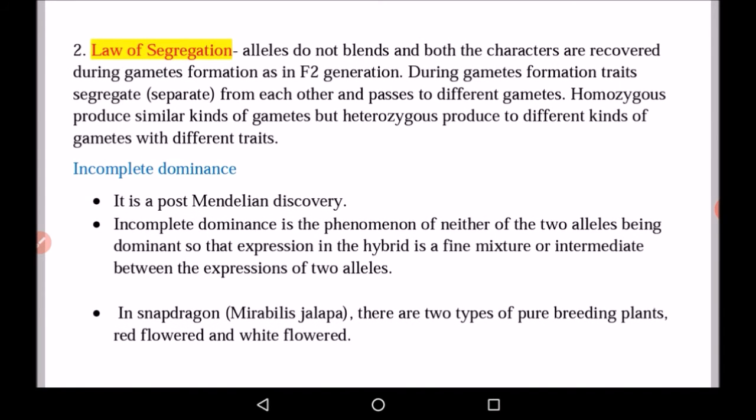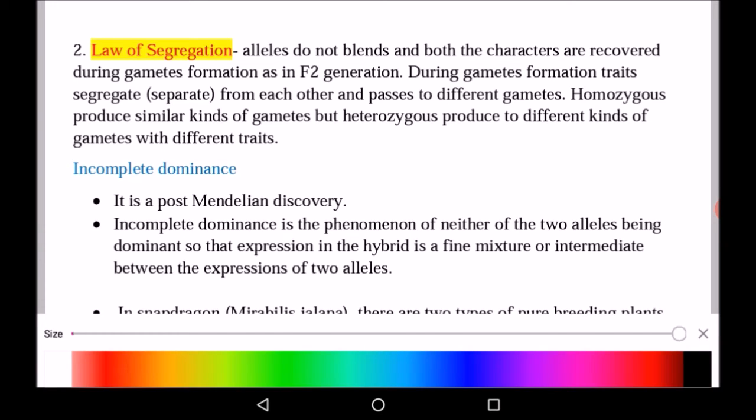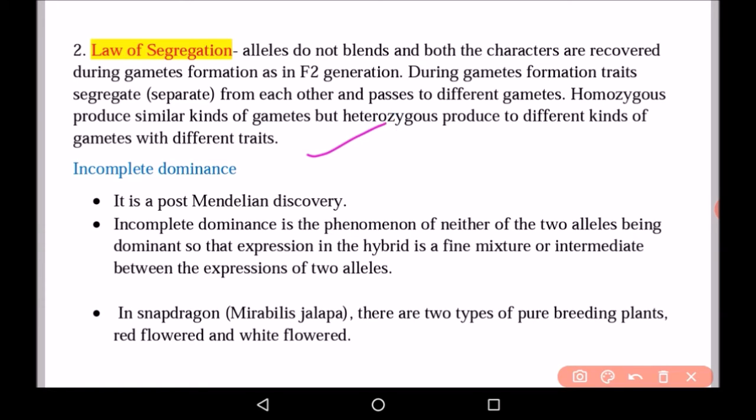Second law is the law of segregation. This law states that alleles do not blend and both the characters are recovered during gamete formation in F2 generation. During gamete formation, traits segregate from each other and pass to different gametes. Homozygous produce similar kinds of gametes, but heterozygous produce different kinds of gametes with different traits. So in case of homozygous, we are getting similar gametes, but in case of heterozygous, we are getting different gametes with different traits.